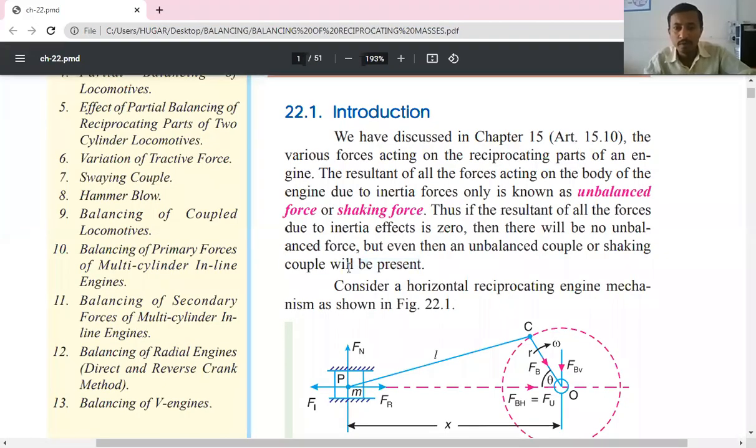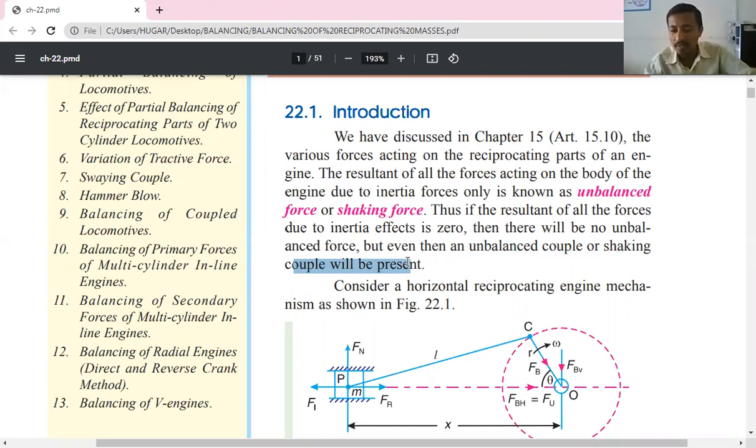So even if the net resultant force is 0, there may be chances of an unbalanced couple or shaking couple being present. Then it is not dynamically balanced.